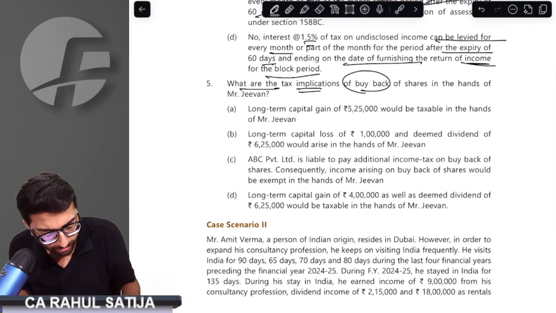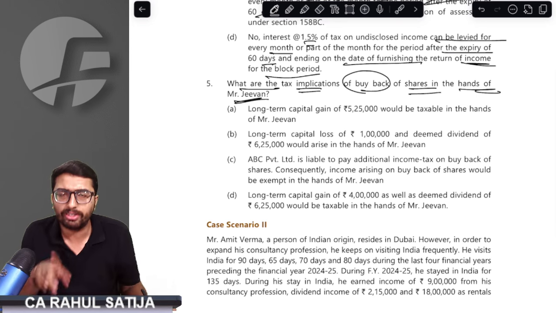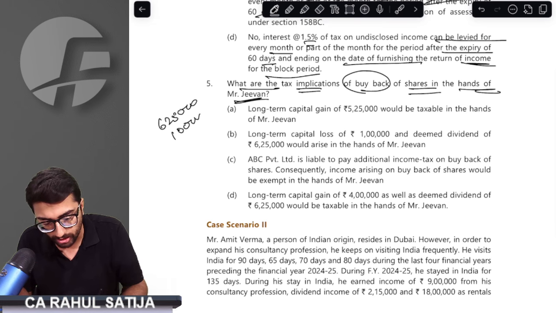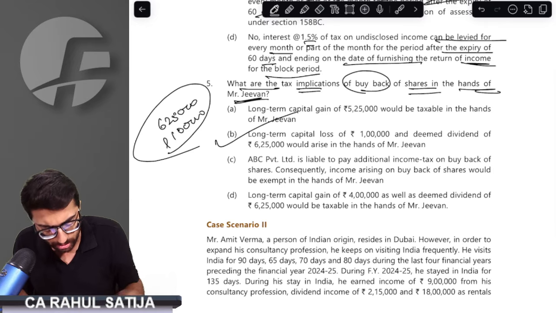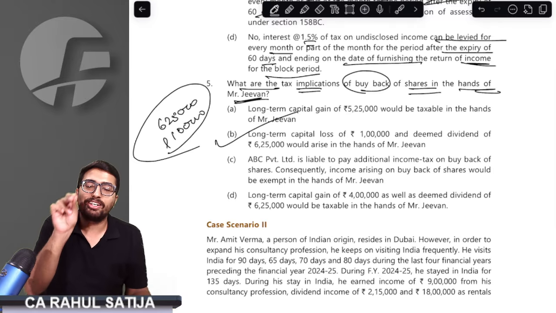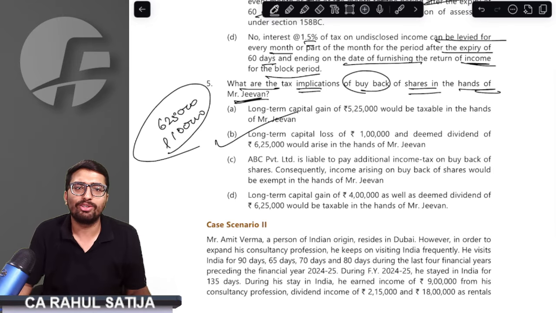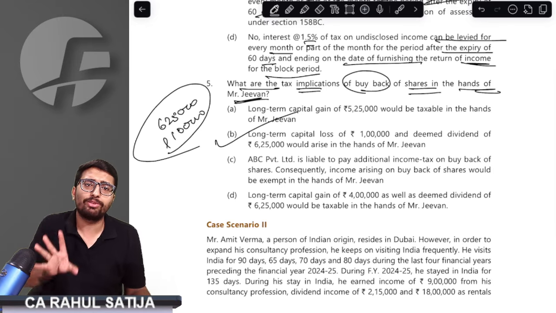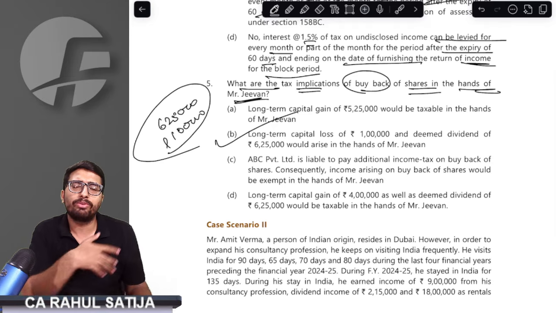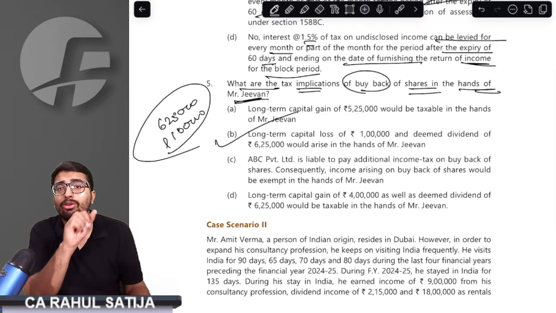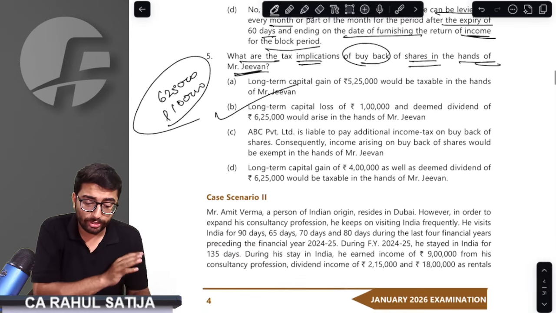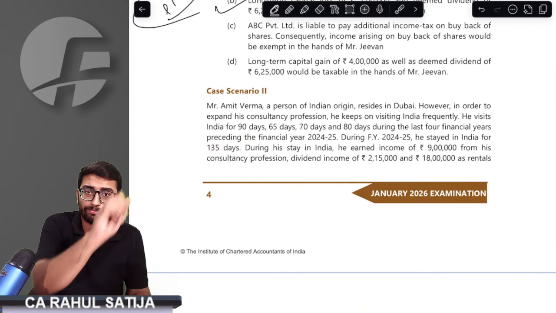What are the tax implications of buyback of shares in the hands of Mr. Jeevan? Important point. We already calculated that 6,25,000 would be deemed dividend and 1 lakh will be short-term capital loss. Option number B suggests the same answer. That is why option number B is the correct answer. Is it clear to everybody? Very beautiful question based on too many amendments. Every question is based on amendments applicable for May 25, September 25 or January 26. Whatever amendments have come for all the attempts have been covered in these 5 MCQs. The next question will also be based on amendments only.